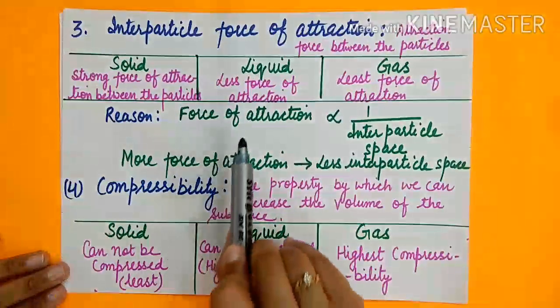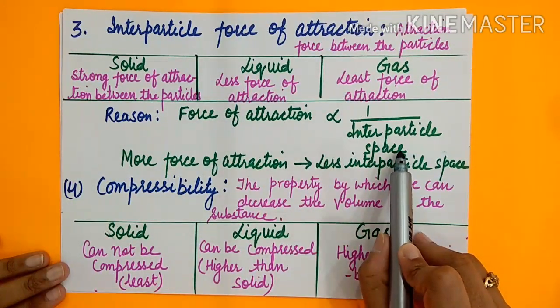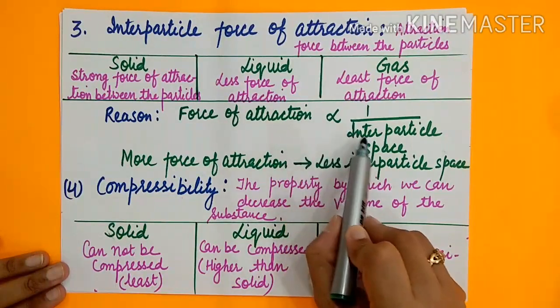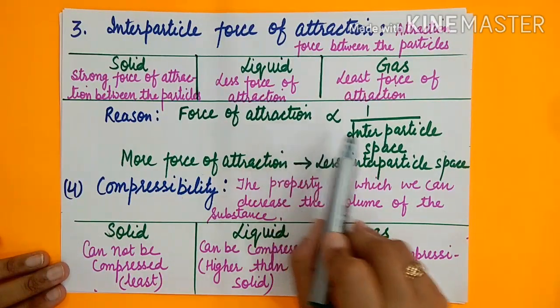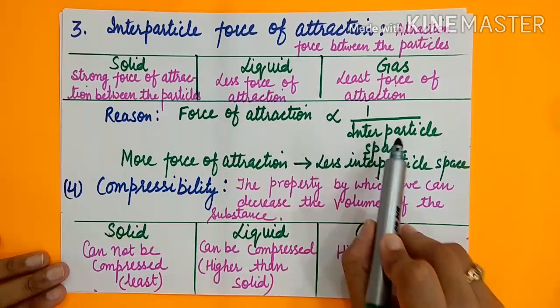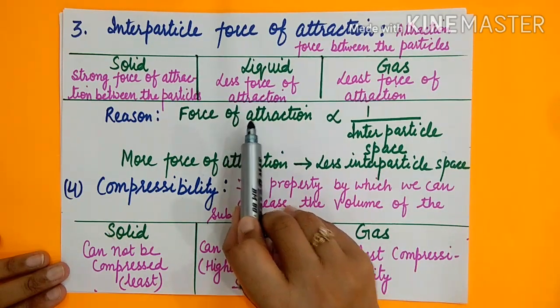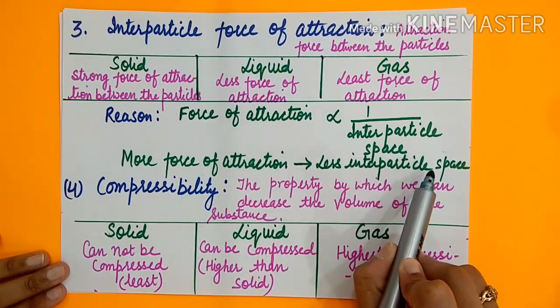So first you should know the relationship between force of attraction and interparticle space. That is a reciprocal relationship between force of attraction and interparticle space. Reciprocal relationship means when one increases, the other decreases. If there is more force of attraction, then there is less interparticle space.